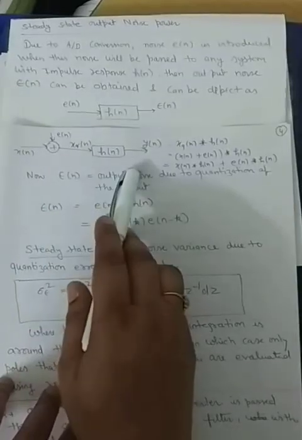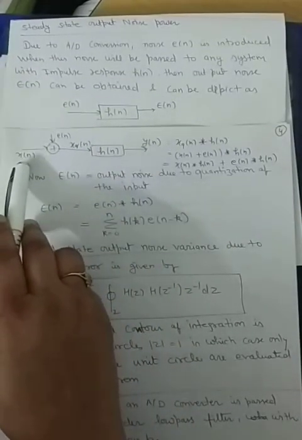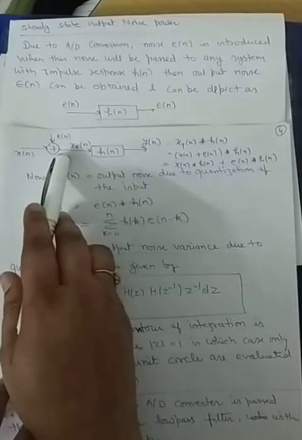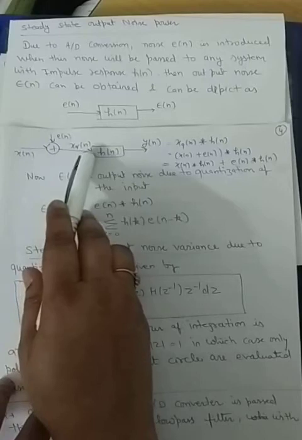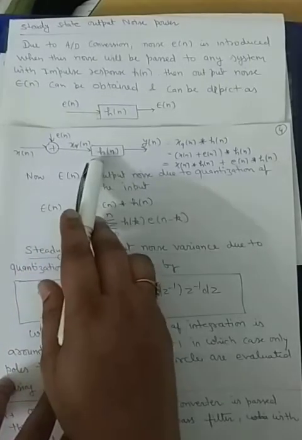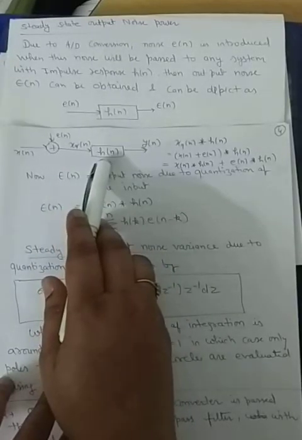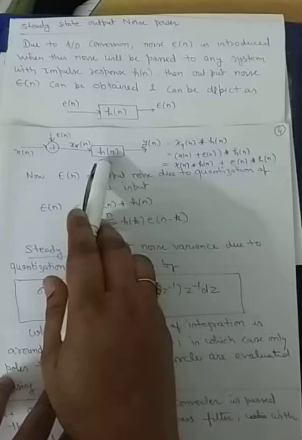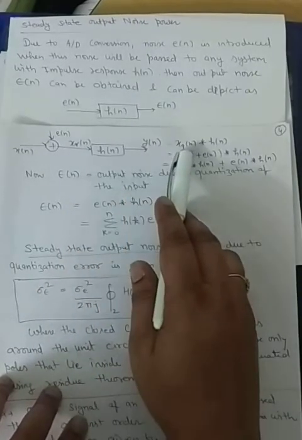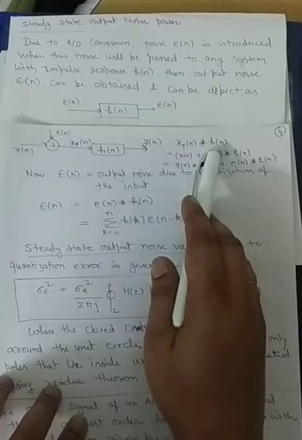In this particular figure we can see the unquantized sampled signal is added to the input quantization error in order to produce the quantized digital signal. And when this input quantized signal is applied on the impulse response of any digital system, the output is expressed as the convolution of the input quantized signal with the impulse response of the system.